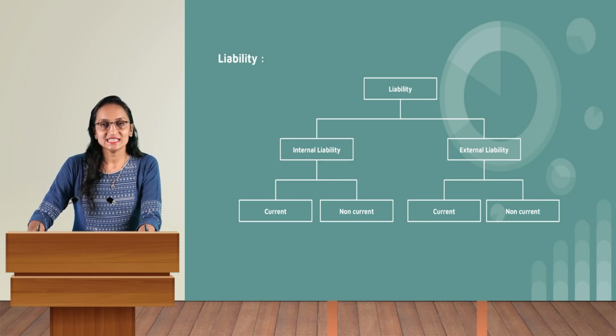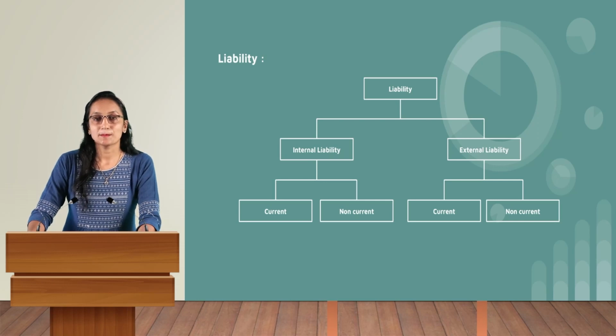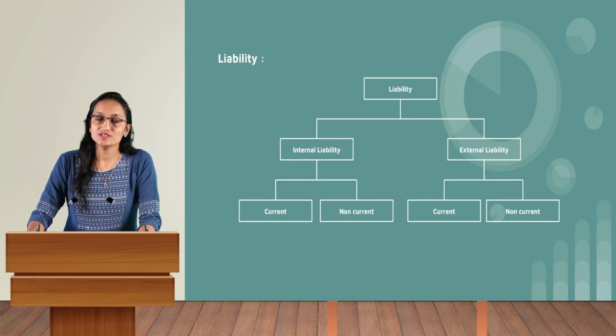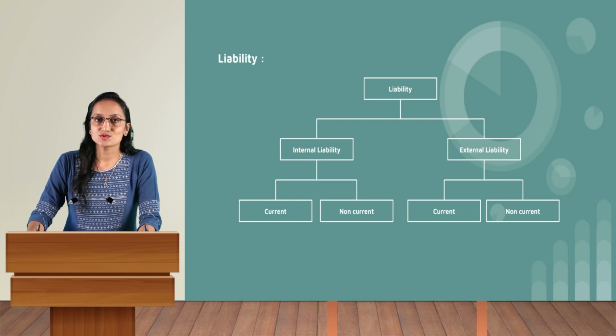Internal liability means whenever a business owner lends money to the business. You will be shocked to know that even if the business owner lends money to his own business, it is also a liability. Yes, because in accounts, the business and the business owner are different entities, so they cannot be told as the same.